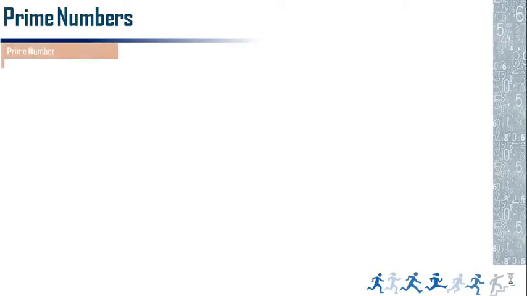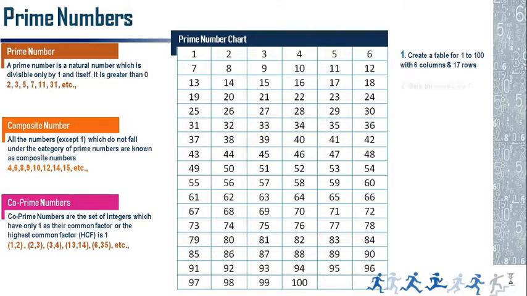So friends, what is a prime number? A prime number is a natural number which is divisible only by 1 and itself. It has no other factors. For example, take 2, 3, 5, 7, 11, 31. In these numbers there are no factors; they cannot be divided by any other number. So this is called a prime number. And any number other than a prime number is a composite number. So 4, 6, 8, 9, 10, 12 are composite numbers.